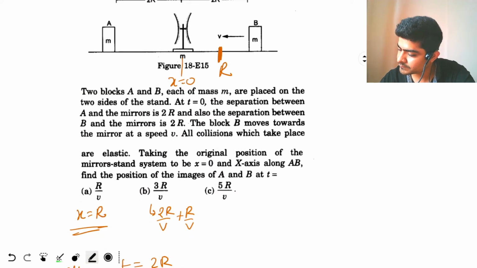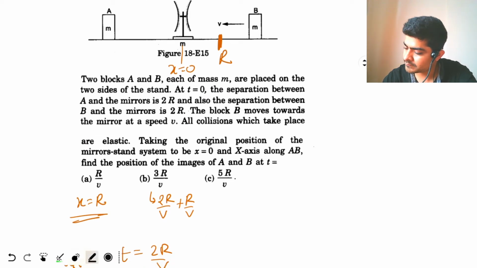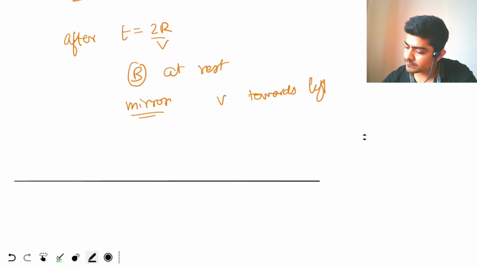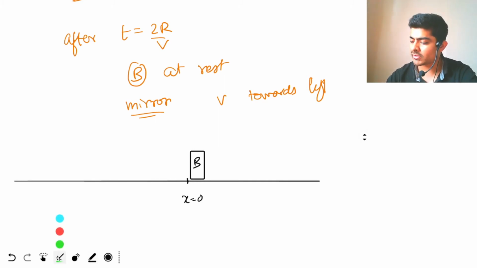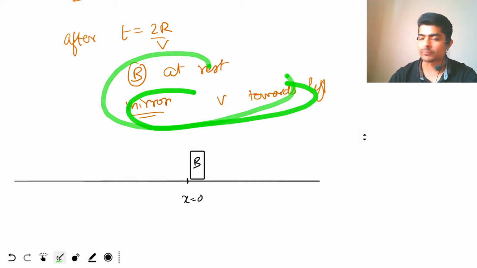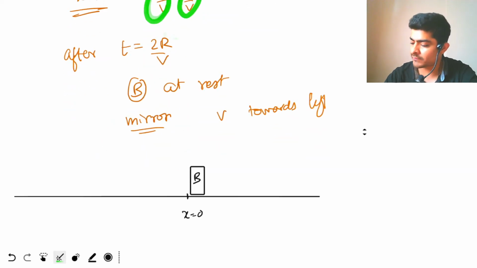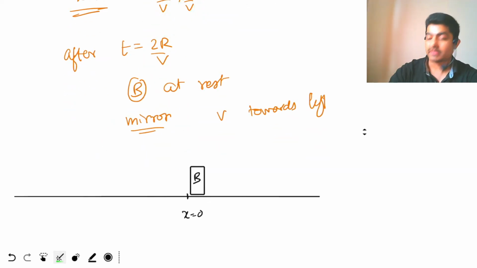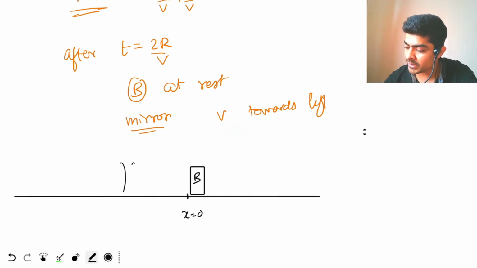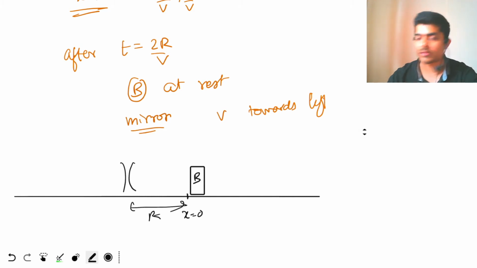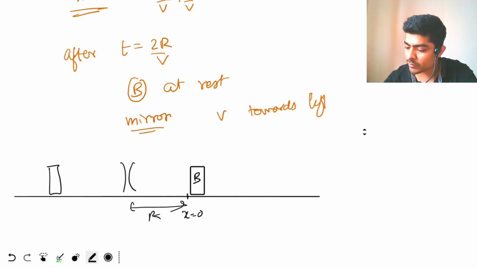Okay. So what is happening if we draw the diagram again? This is your x equal to 0. So B will be at x equal to 0, because after collision B comes to rest and the mirrors start moving. So this is what happens at 2r by v, and after 2r by v we want an extra r by v. In the time r by v, since the mirrors have speed v, the mirrors would have traveled a distance r. So the mirrors will be over here at distance r away from B, and block A is lying over here.